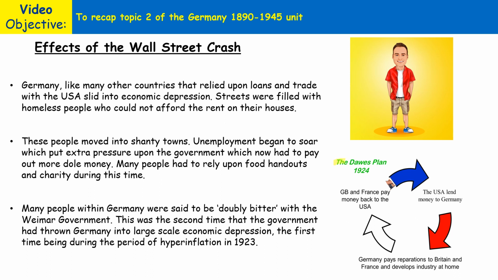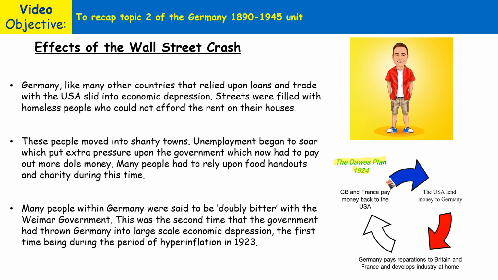In the bottom right-hand corner, you can see here the Dawes Plan in action, whereby the USA would lend money to Germany, Germany would pay reparations to Britain and France as a consequence of the Treaty of Versailles, and then Great Britain and France would pay the money back to the United States. However, because of the Wall Street crash, America recalled the loans to Germany.